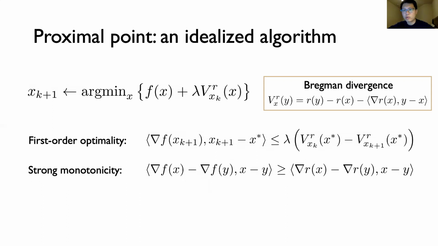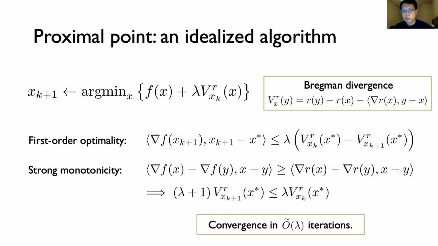If you further assume that the gradient is one strongly monotone with respect to the regularizer, which basically means the function f itself is strongly convex, it's not hard to see that combining this with the first order optimality condition above means that the divergence to the minimizer, x star, is shrinking by roughly a 1 over lambda factor every iteration. So this means that up to a logarithmic term, we can find a highly accurate optimizer of the function in lambda iterations.